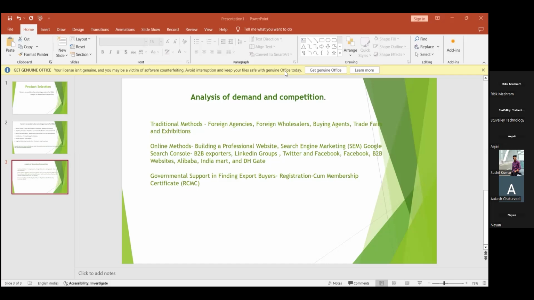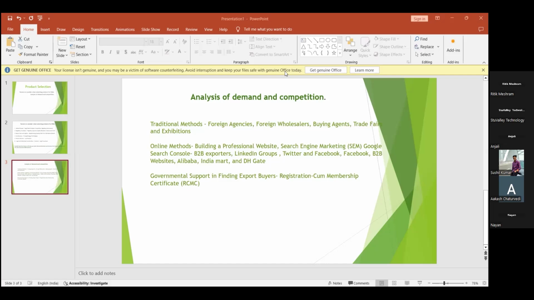So this is one of the supports from the government, as there are other channels also, like creating a website or marketing on Alibaba. These are other apps, no? And this is also one helpful way, provided by the government of India. That is RCMC.